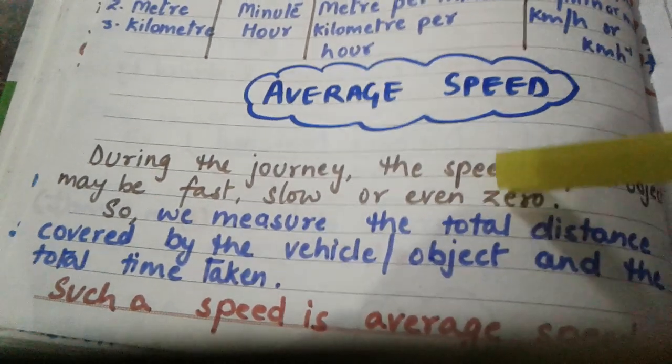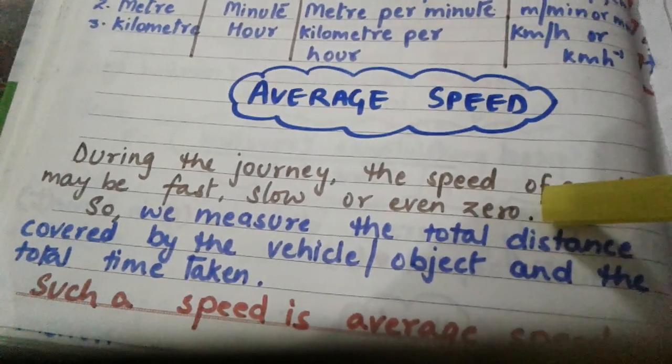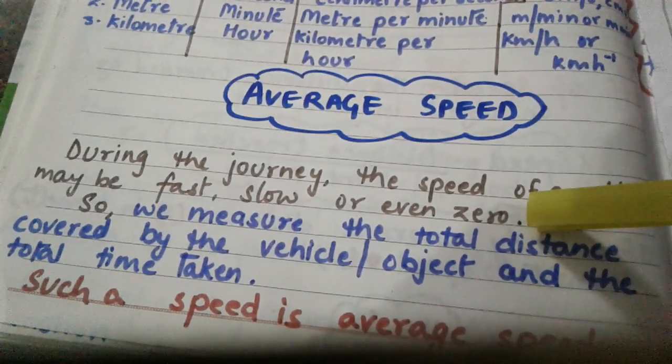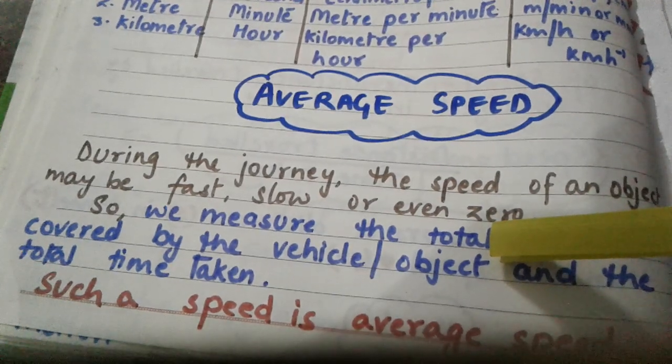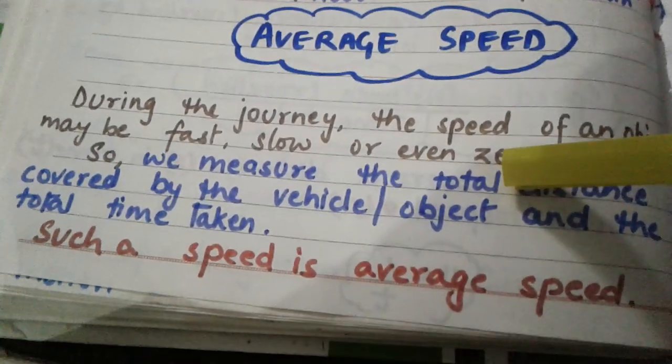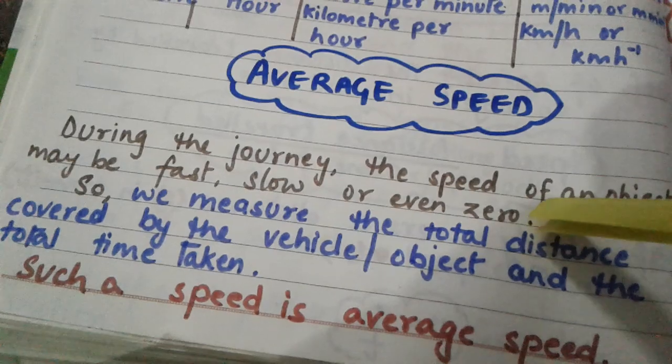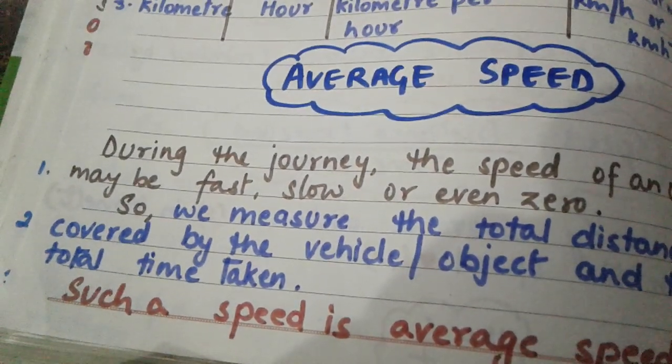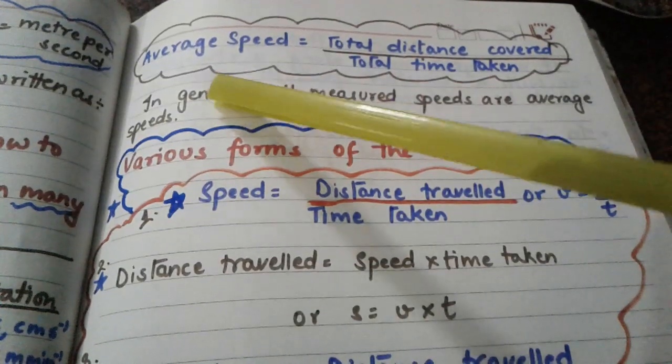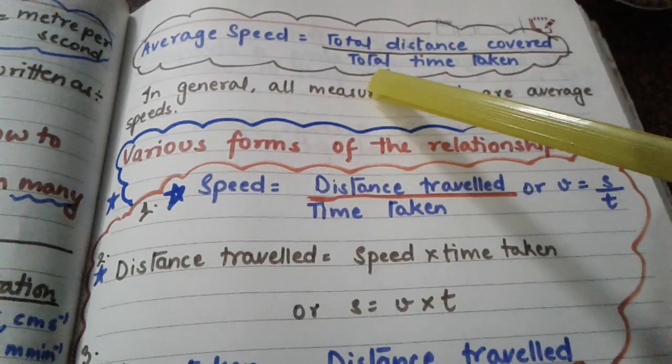So what we measure is the total distance covered by the vehicle and the total time taken during that journey. So that speed will be known as what? That speed will be known as average speed. So the formula of average speed will be equal to total distance covered